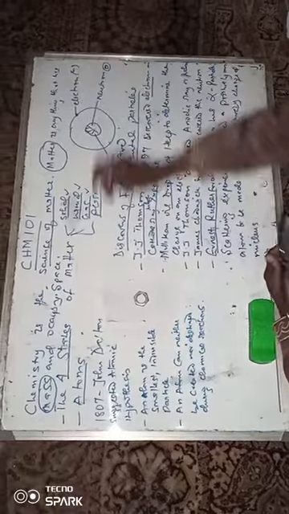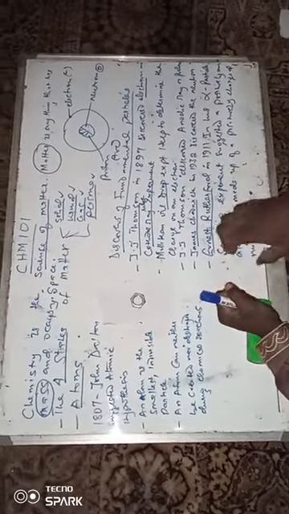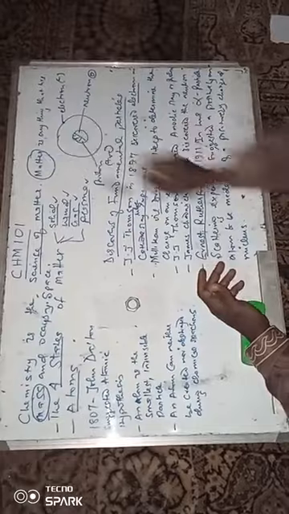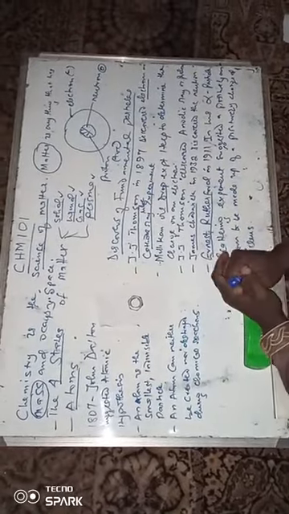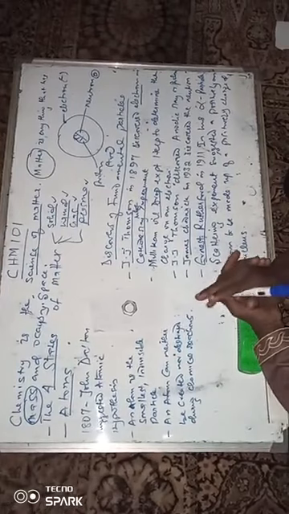What is chemistry? Chemistry is the science of matter. And then what is matter? Matter is said to be anything that has a mass and occupies space. Anything, just anything. It can be your pen, your book, your textbook, your biro, just anything. Anything that has a mass and occupies space is said to be matter. So chemistry can therefore be defined as the science of everything.